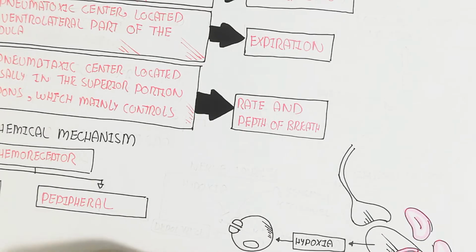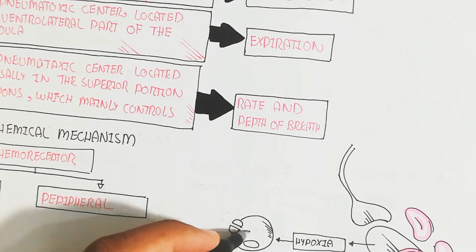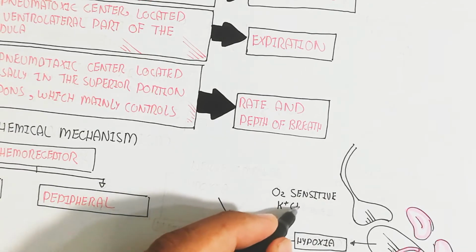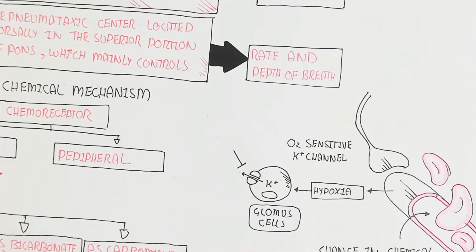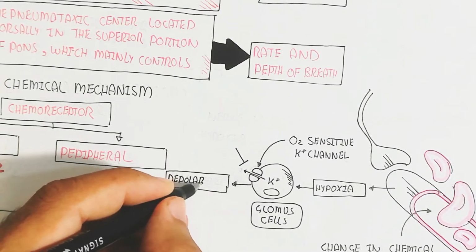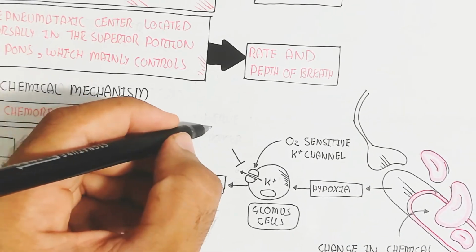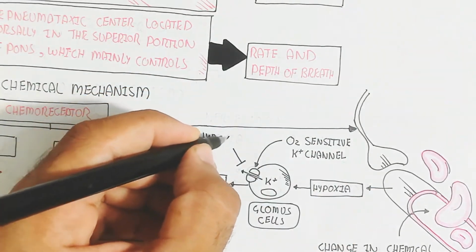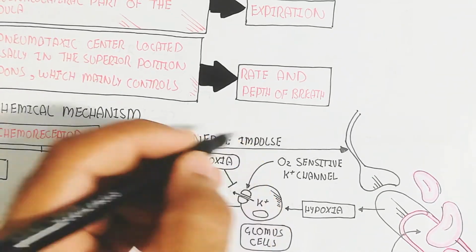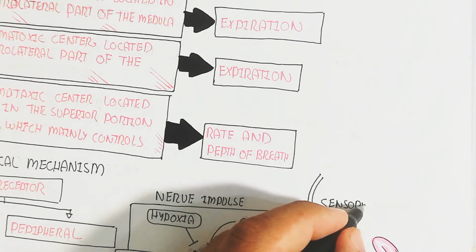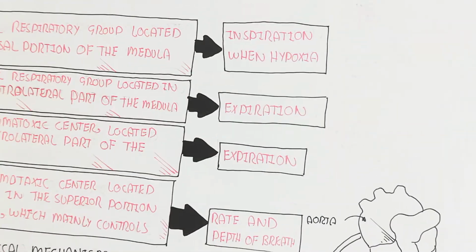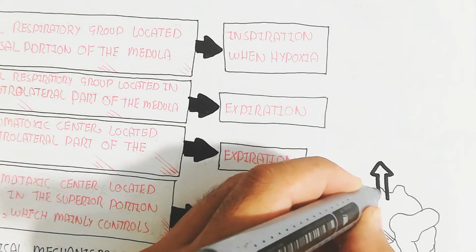So here hypoxia will trigger the glomus cell. Oxygen-sensitive potassium channels are present in the glomus cell, and potassium efflux will not occur due to inhibition by the hypoxia. When the oxygen decreases, it leads to depolarization of this glomus cell, which leads to a nerve impulse. This nerve impulse goes through a sensory neuron into the aorta, because the aorta also has this sensory neuron.